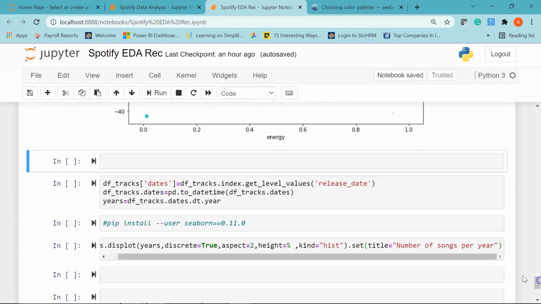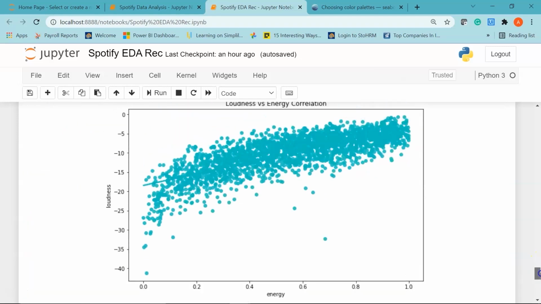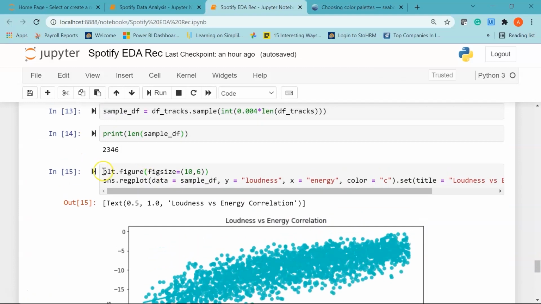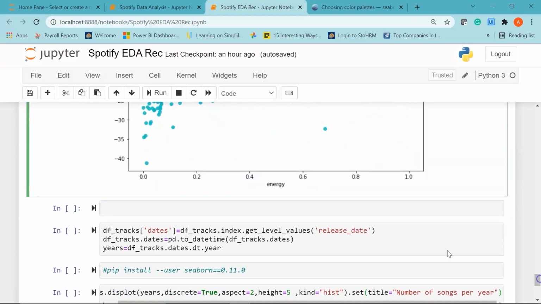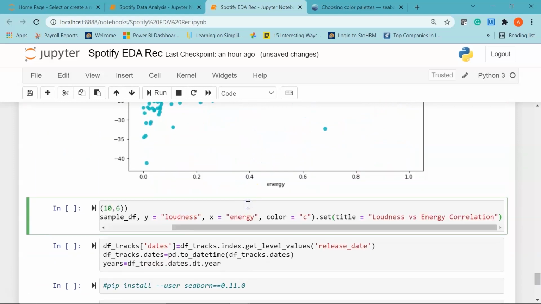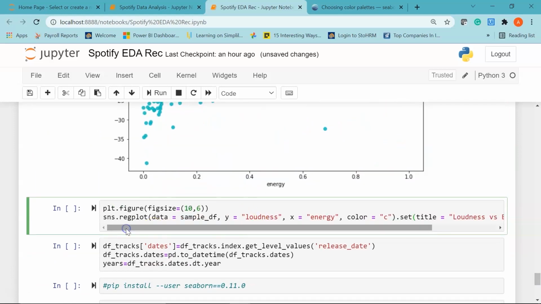Cool. Now similarly, I'll just copy this code, and we are going to see another regression plot, this time for two different features. Let's say we have popularity in the y-axis, so I'll say popularity, and then in the x-axis we have, let's say, acousticness.